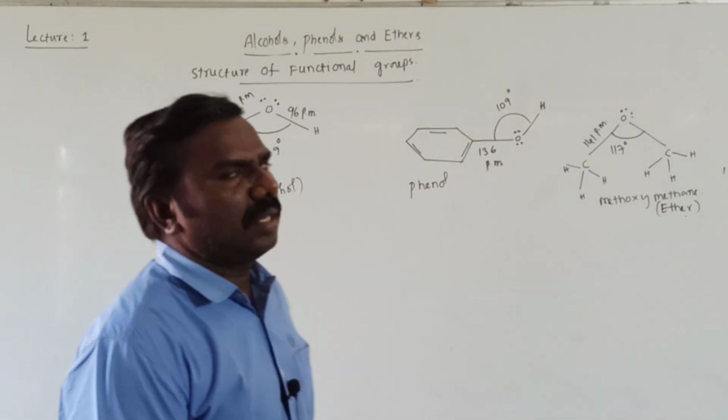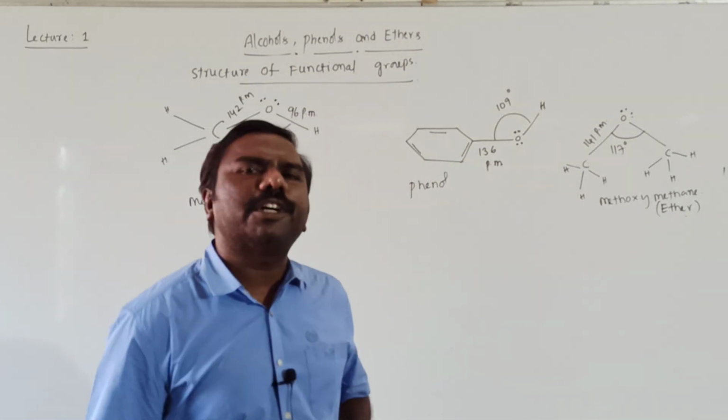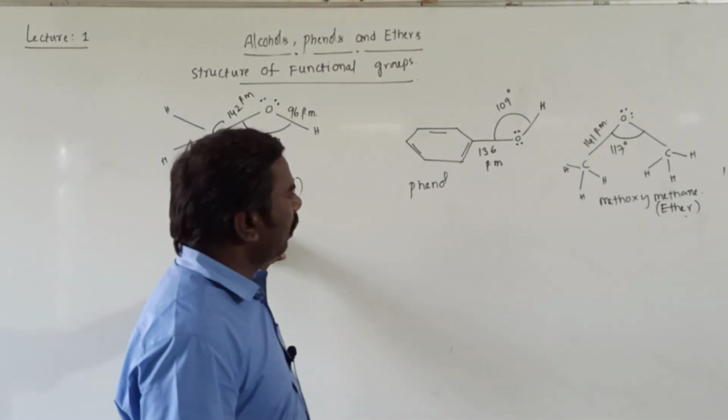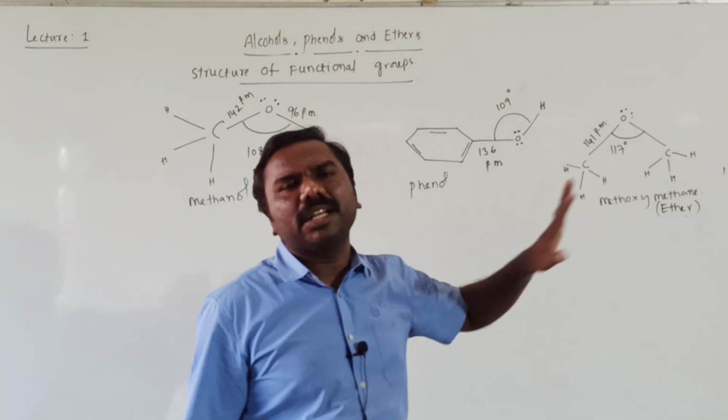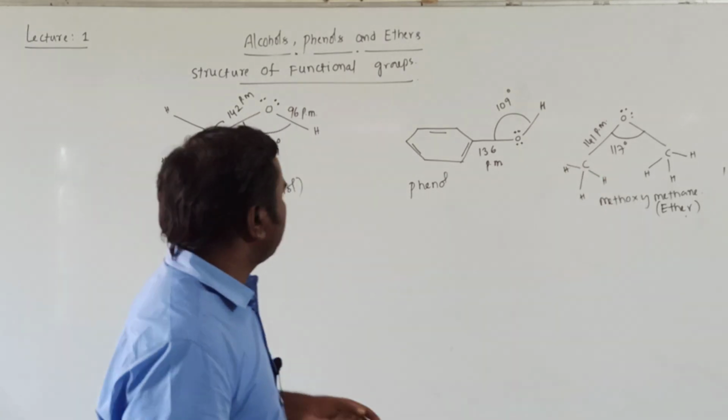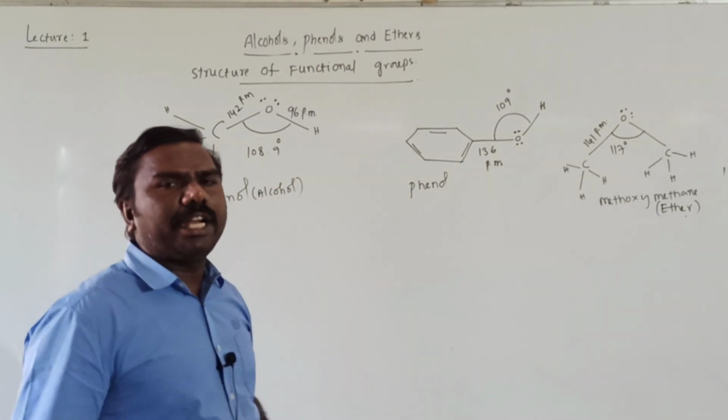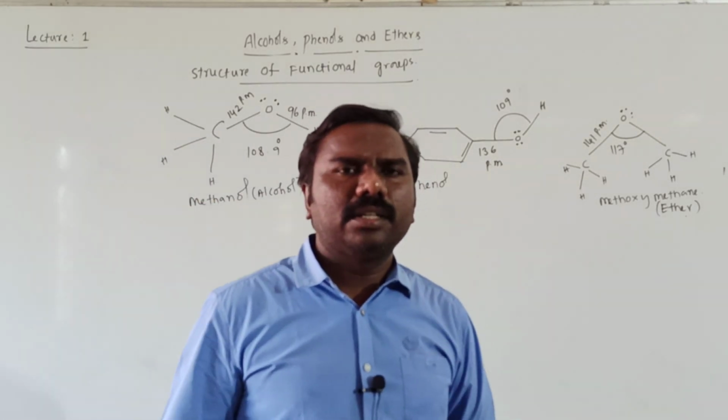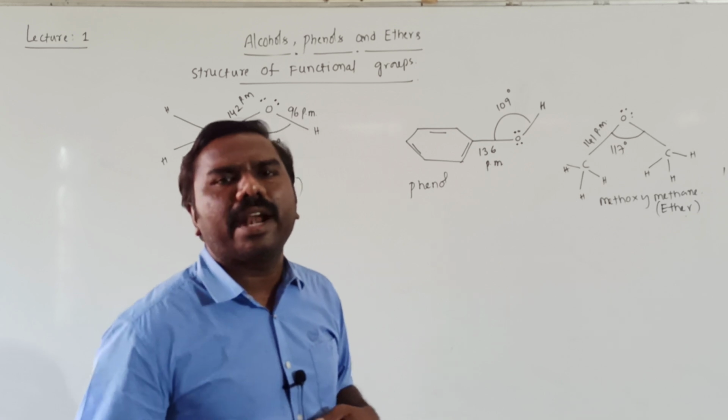Okay, students, the next topic is the structure of the functional groups. First, alcohol, phenol and ether, we will study comparatively. Just observe the bond angle of 108.9 degrees, which is less than the tetrahedral angle.